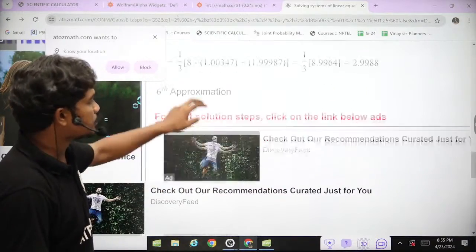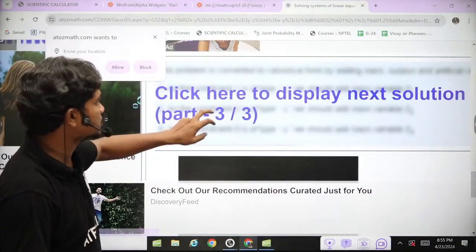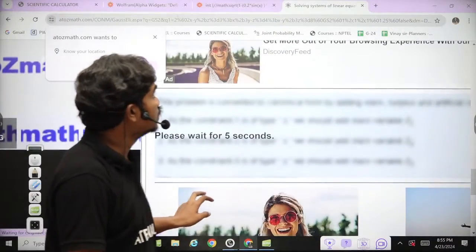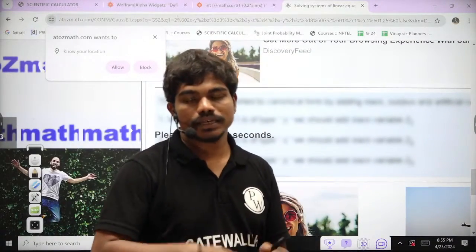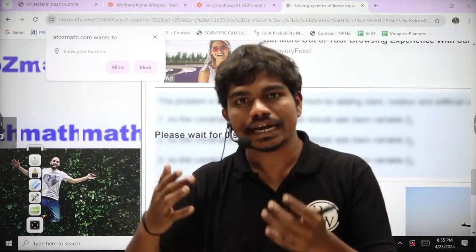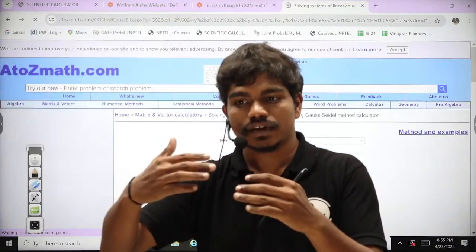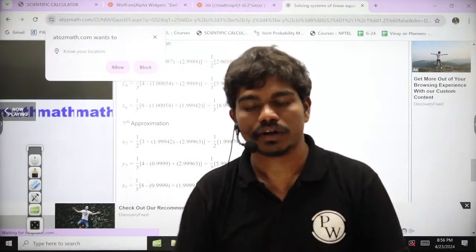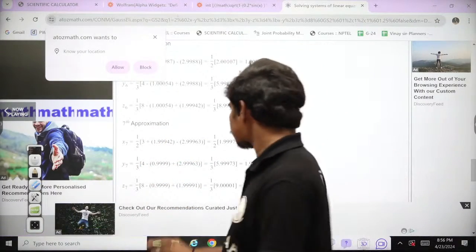Sixth approximation. Let's see the 6th and 7th approximations. Maybe we'll wait for some more seconds. So basically the idea is, as you go through the iterations, the solution definitely converges, and there comes a situation where the difference between the values of x, y, and z keeps dying down. Understood?